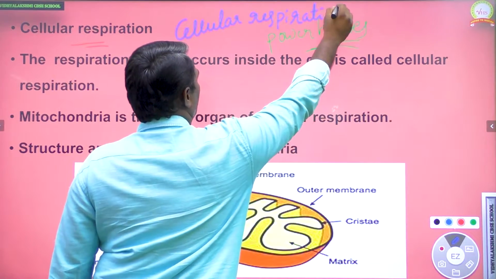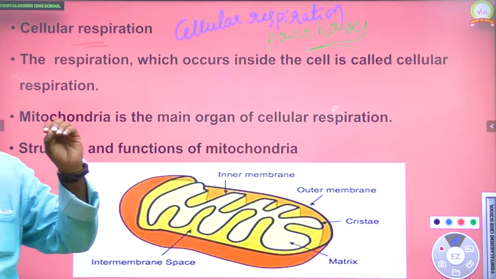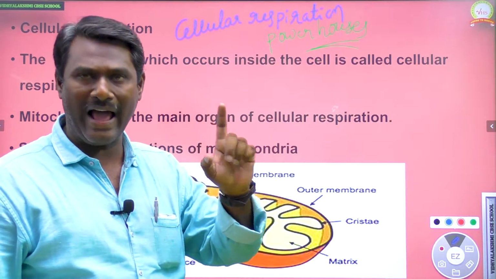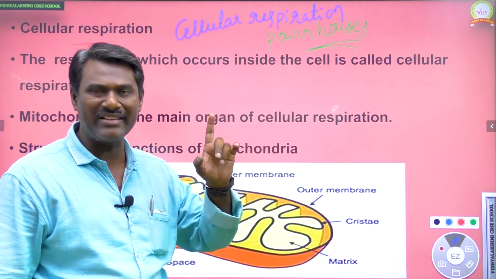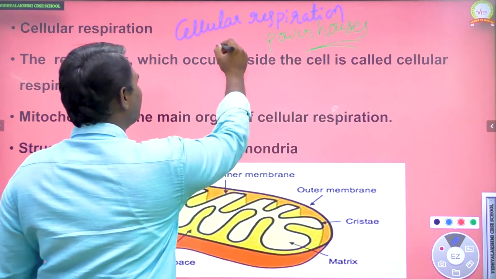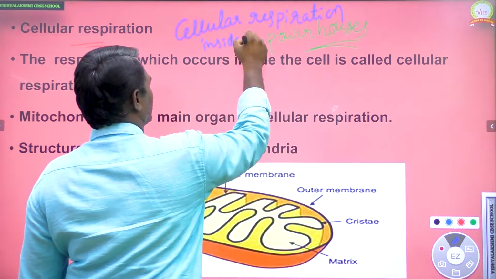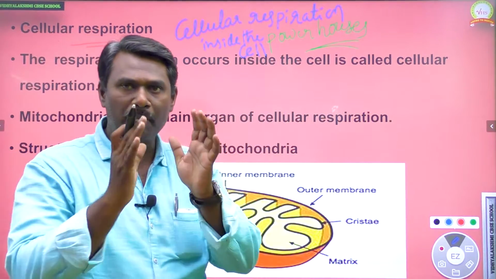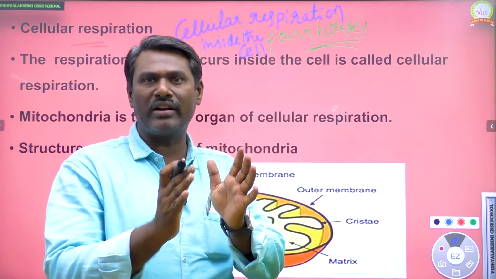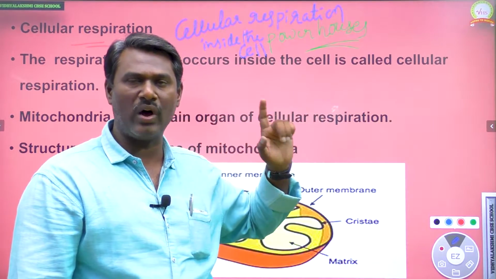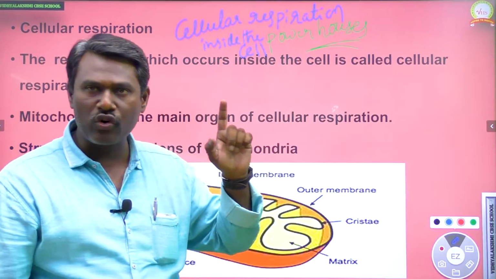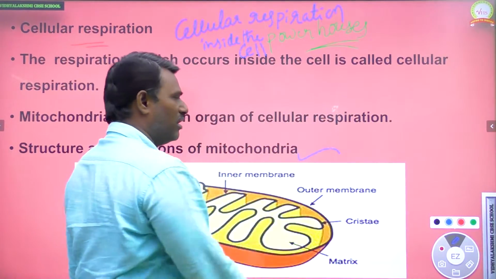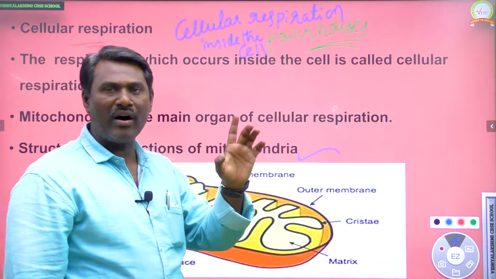Mitochondria is called the powerhouse of the cell because it is mainly involved in the special process called cellular respiration. That means the respiration which occurs inside the cell is called cellular respiration. So mitochondria is the main cell organelle involved in cellular respiration. Complete oxidation of the glucose molecule occurs within the cell by the involvement of mitochondria. That's why mitochondria is called the powerhouse of the cell.